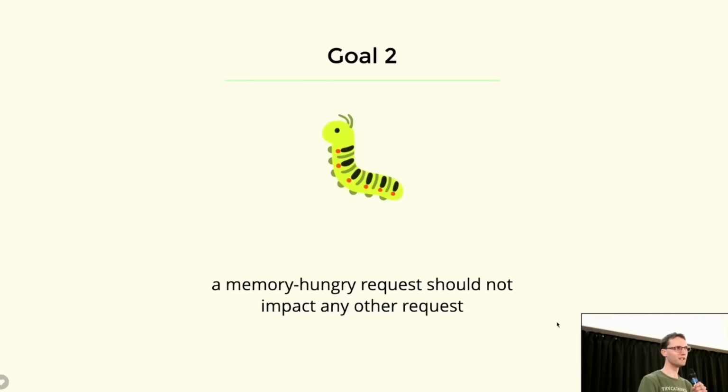Goal number two is that a particularly memory-hungry request should not influence any of the other requests that are currently in progress. Because normally what happens when that process gets shut down, there is one bad actor in there, one bad request that made memory usage really spike. Or there is some bug, and so there are some requests that are bad, but many of them are really quite innocent, and they also get canceled when the whole server goes down. We want to prevent that. So, good citizens should continue to run uninterrupted.